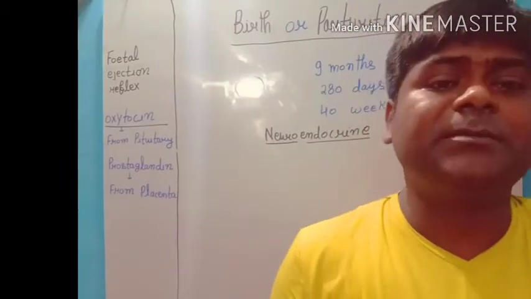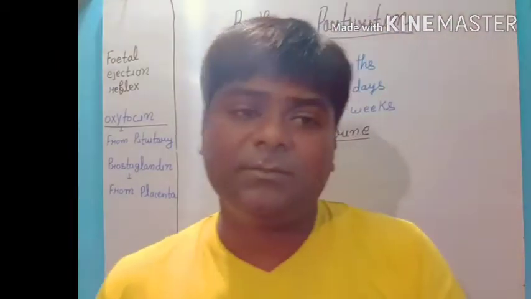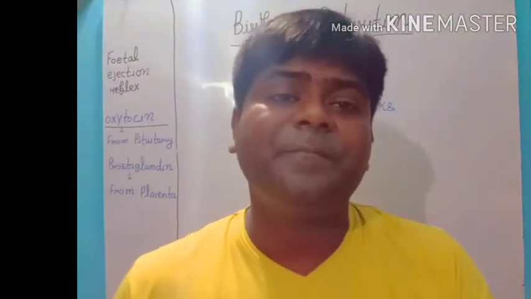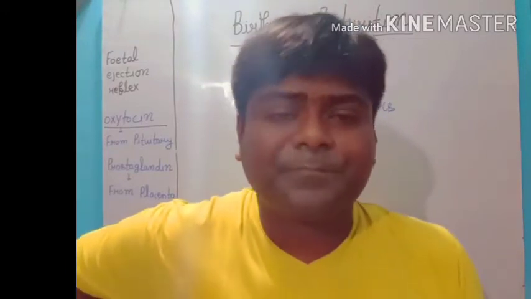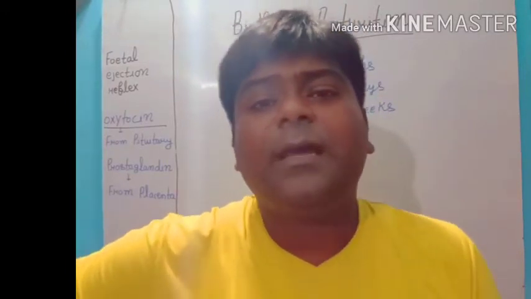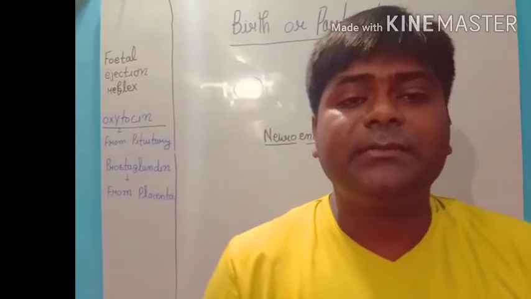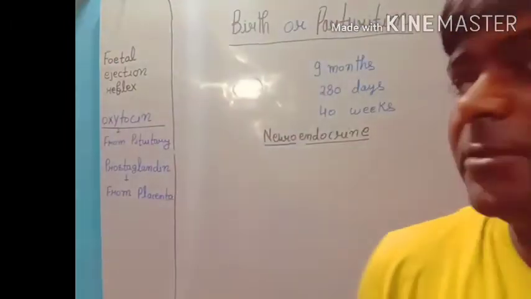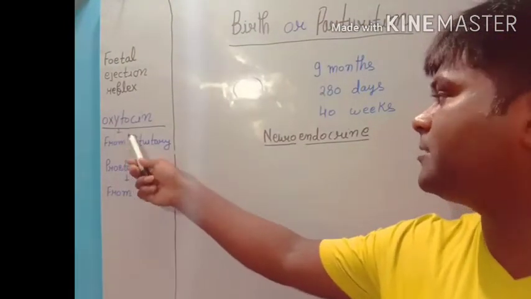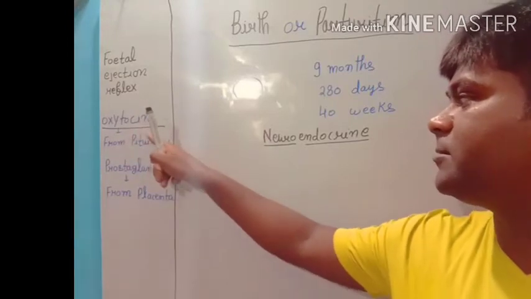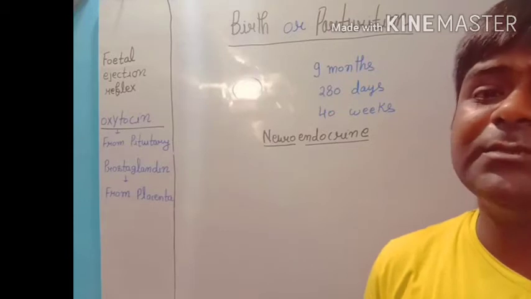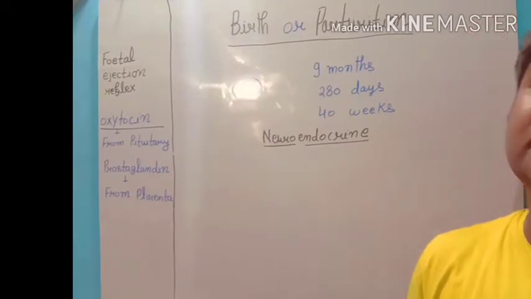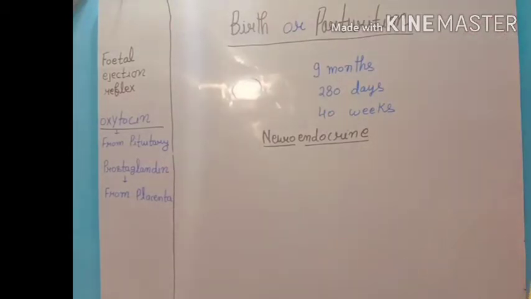After the completion of development, it means gestation period, there is a signal which is released by the fetus to stimulate pituitary glands, and after the stimulation we have the release of the oxytocin, and this oxytocin will trigger the contraction in uterus, and that is the first labor pain is created.